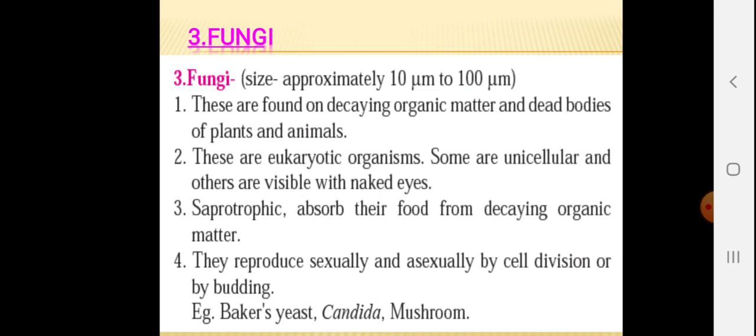Fungi has size approximately 10 micrometer to 100 micrometer. These are found on decaying organic matter and dead bodies of plants and animals. These are eukaryotic organisms. Some are unicellular and others are visible with naked eyes. We have seen the classification of fungus. Saprotrophic means they absorb their food from decaying organic matter. They reproduce sexually and asexually by cell division or budding.